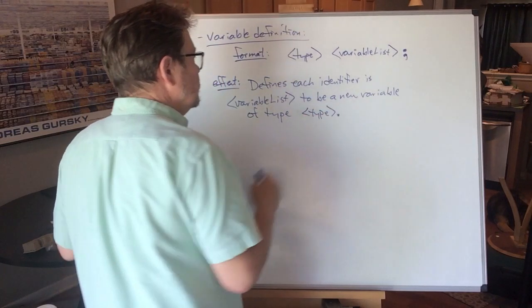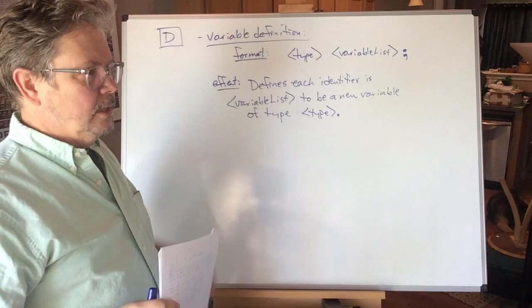Now, that might have so many symbols. Using my pointy bracket convention, it doesn't make any sense.